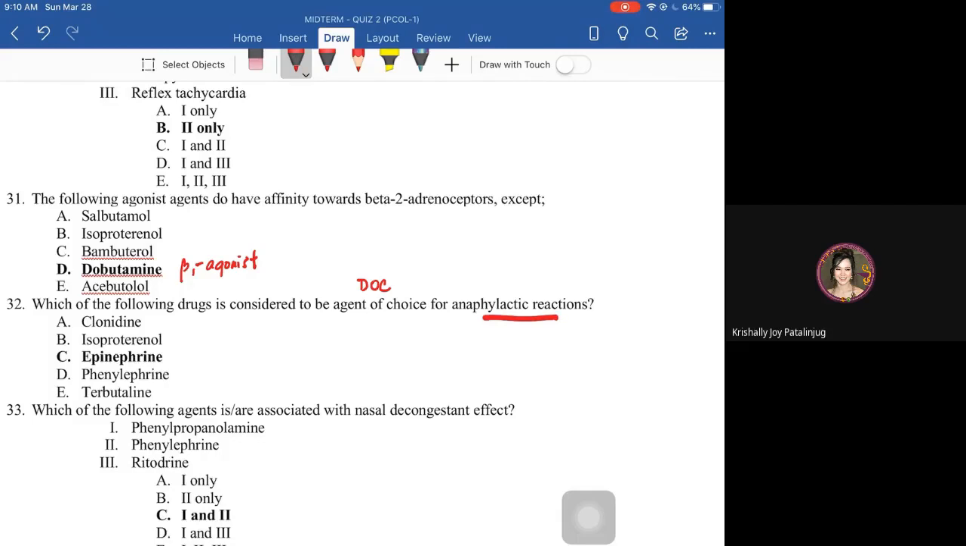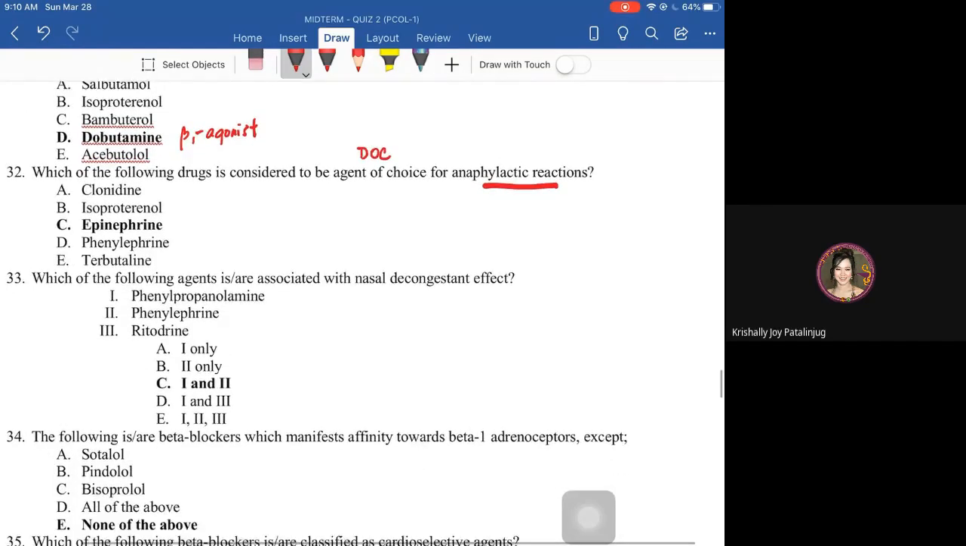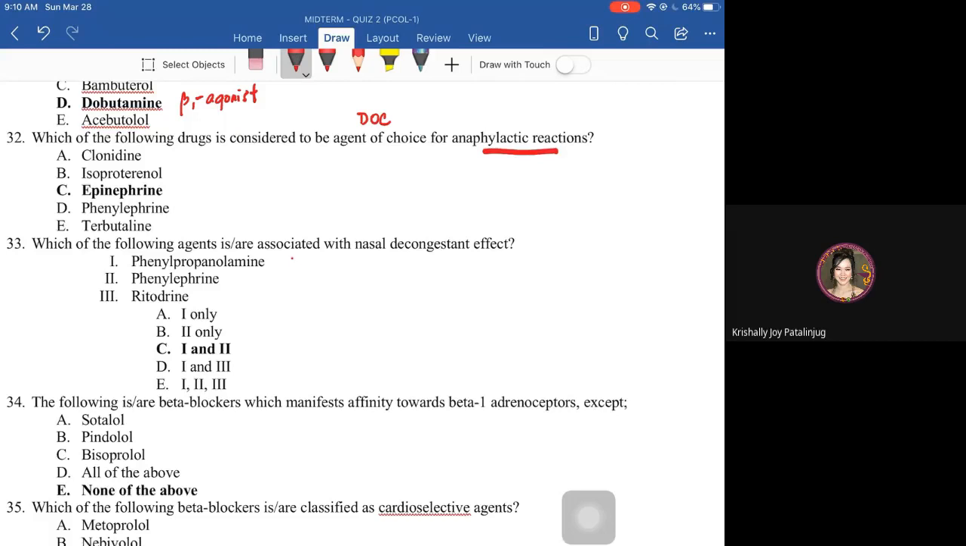Next, which of the following drug is considered to be agent of choice for anaphylaxis? No, anaphylactic attack, anaphylactic shock. So anaphylaxis, epinephrine. Again, drug of choice for anaphylaxis, okay, is epinephrine. Next, which of the following agent associated with nasal decongestant effect? Nasal decongestant effect, obviously 1 and 2. Di ba 1 and 2?